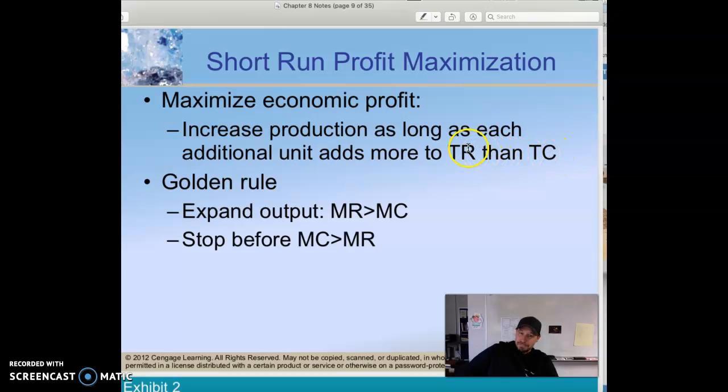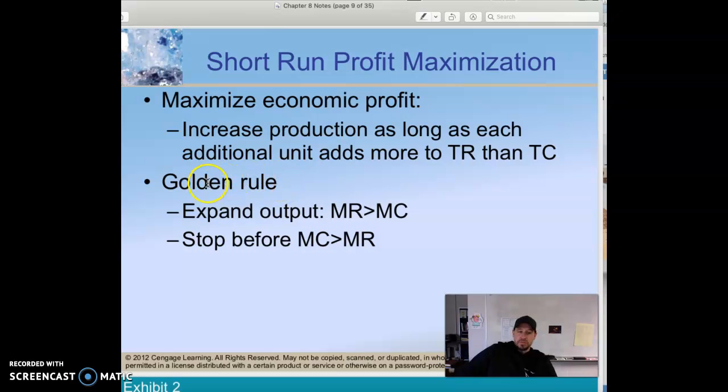Remember, additional unit means marginal. As long as marginal revenue is greater than marginal cost, we expand output. And we stop before marginal cost becomes greater than marginal revenue.